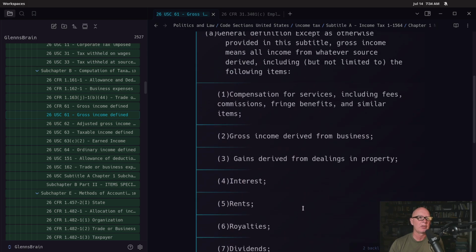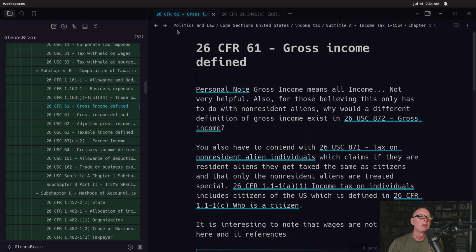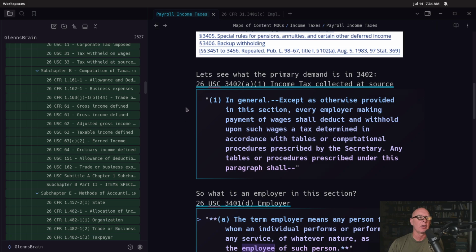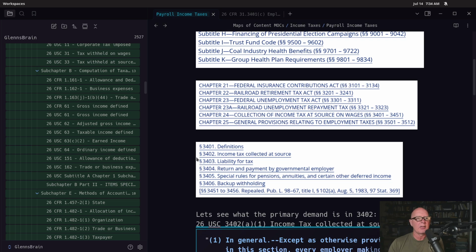You'll notice wages are not in here, and that's because this stuff covers all of the things that are outside of employment, and then employment is covered in the section that we're actually taking a look at now. So let's get back over here. All right, so we've gotten into there. We're looking at our section for the chapter 24, and we've got 3401, which is our definitions, and then 3402, 3, 4, 5, 6. All right.